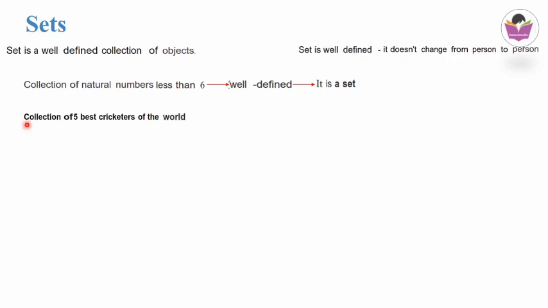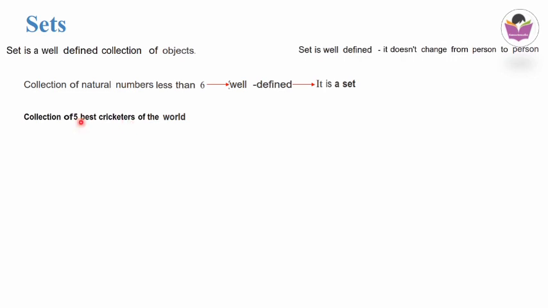Next statement, let's check whether it is an example of a set or not. Collection of 5 best cricketers of the world. Here it is saying about the first 5 best cricketers. So whether it is well defined or not, that is the question. Here it will change from person to person. For some people, Sachin Tendulkar may be the best cricketer, for other people it may be Sehwag, or it may be Virat Kohli.